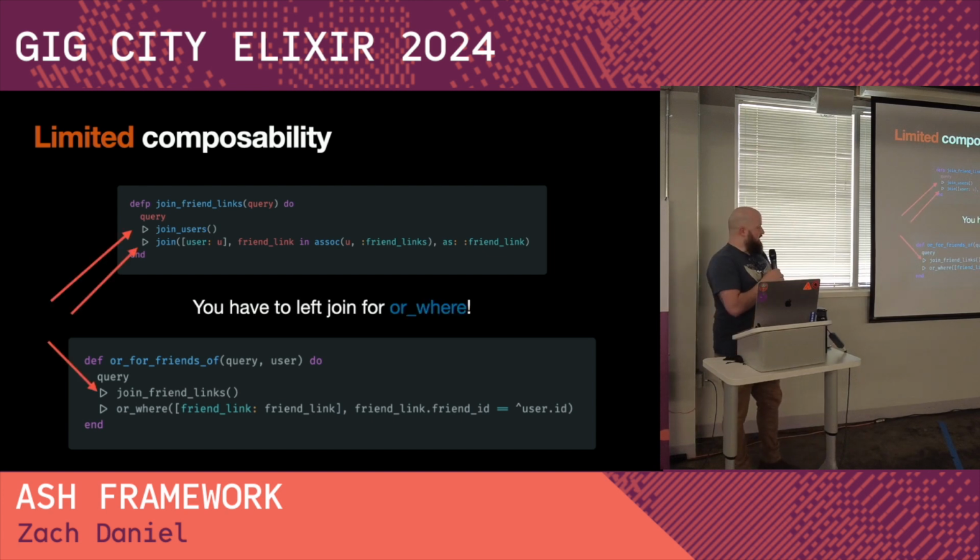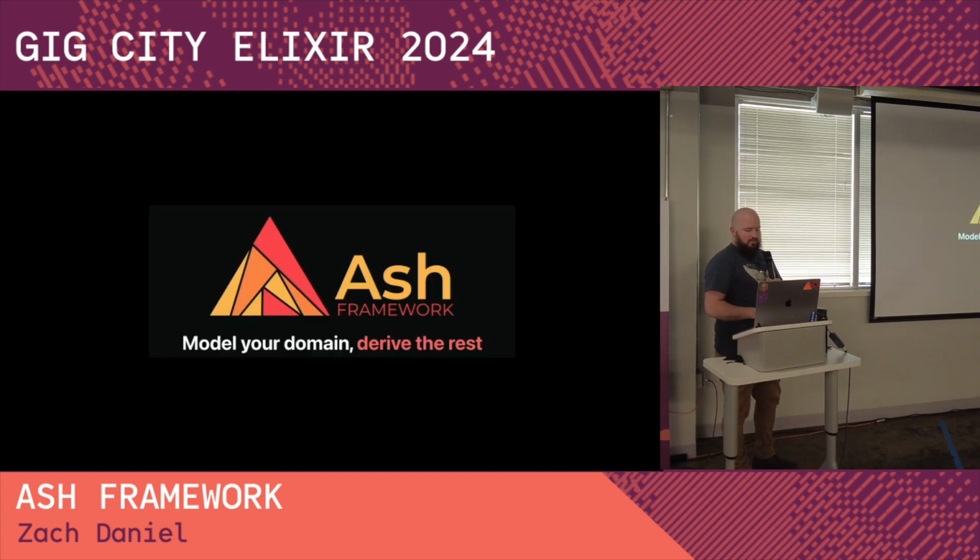So yeah, you have to left join, and now all of a sudden you have to make entirely new code paths to handle how you compose these things. If you want to say "or this or that," you have a whole new code path that does everything differently. It does a left join and it does an or where, and at that point you don't have any reuse out of the things that you're actually building. So this is the kind of thing that we're trying to solve with Ash Framework.